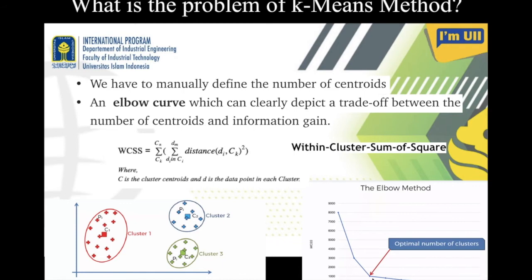At that particular point, you can say that this number along the x-axis is a good number of clusters which can classify the data set in a better way. We will see this with practical examples.